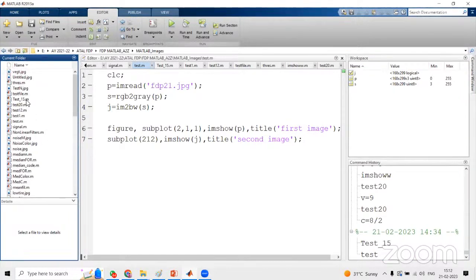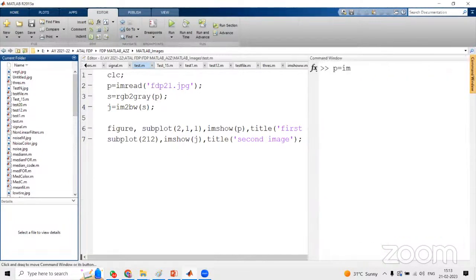Suppose any image is outside this current folder, then obviously you will get an error, image not found. So make sure that all the images are in the current folder, and we can use those images for our imread function to read them, and the same thing to display. This is very, very important, otherwise we'll get the error image not found. Always select the folder in which all the images are stored. Those images only we can use for reading, manipulating or processing. That is a very important note.